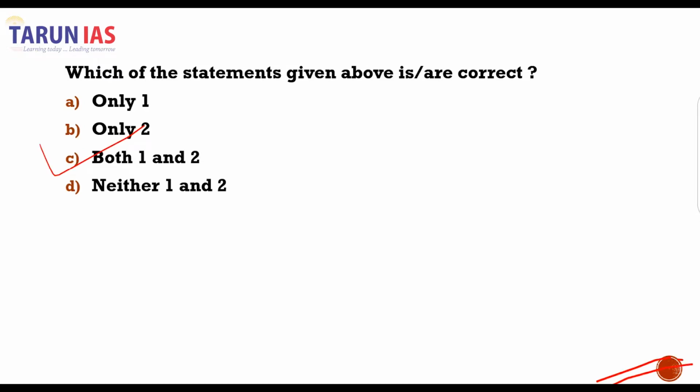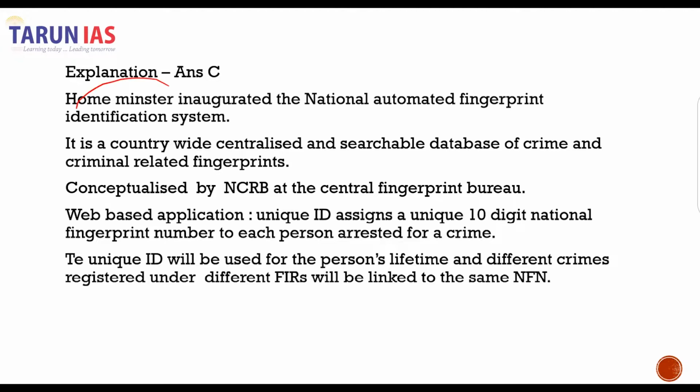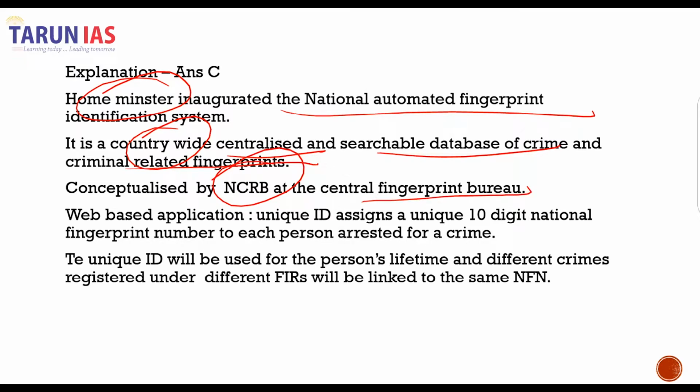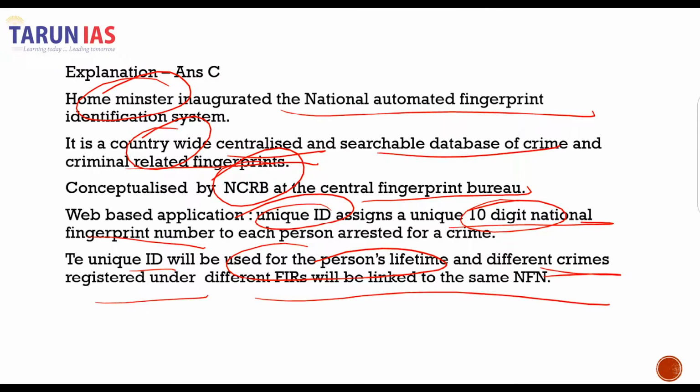You can read the explanation here. The Home Minister inaugurated this automated fingerprint identification system countrywide. It is a centralized and searchable database of crime and crime-related fingerprints. NCRB is going to be the Central Fingerprint Bureau. It is going to assign a unique ID, which will consist of a 10-digit national fingerprint number. And this unique ID will be used for the person's lifetime, and different crimes registered under FIRs will be linked to the same national fingerprint number.